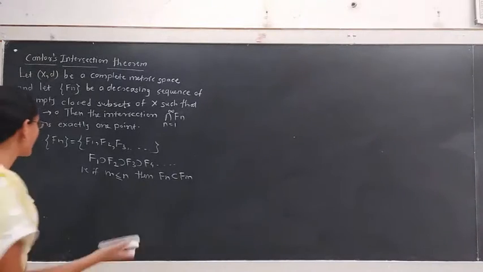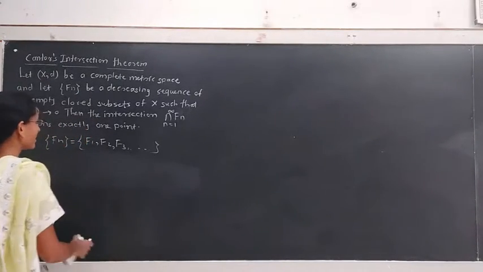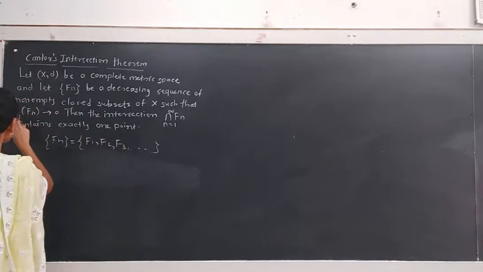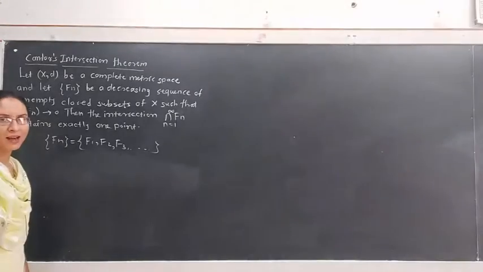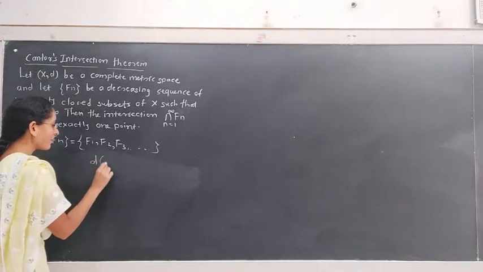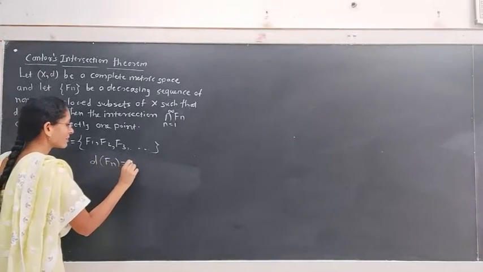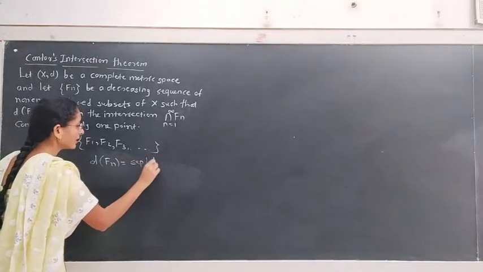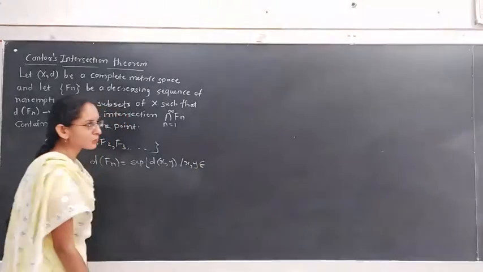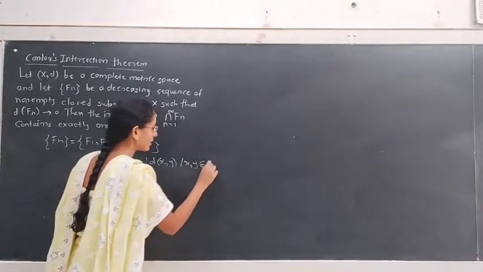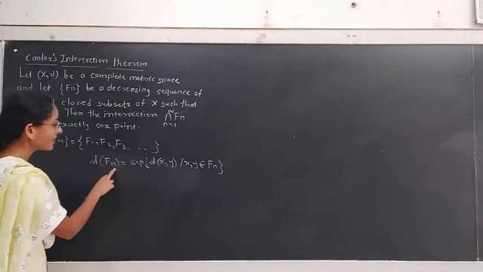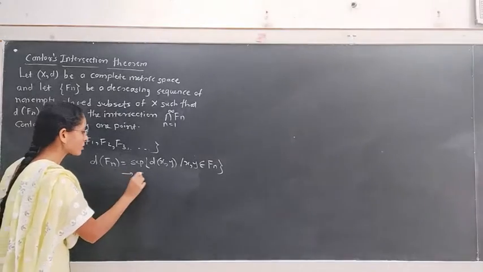If the sequence of closed subsets in X is a decreasing sequence of non-empty sets, such that the diameter of each closed set Fn tends to 0 as n tends to infinity. What is the diameter of Fn? D of Fn is the supremum of d(x,y), where x and y belong to the closed subset Fn of X. This is called the diameter, and as n tends to infinity, the diameter tends to 0.